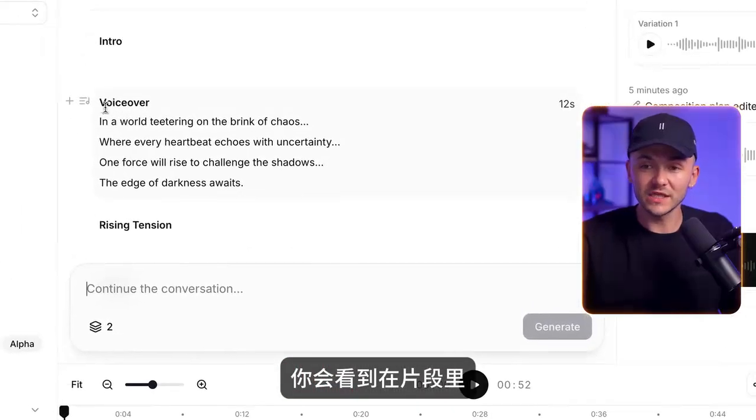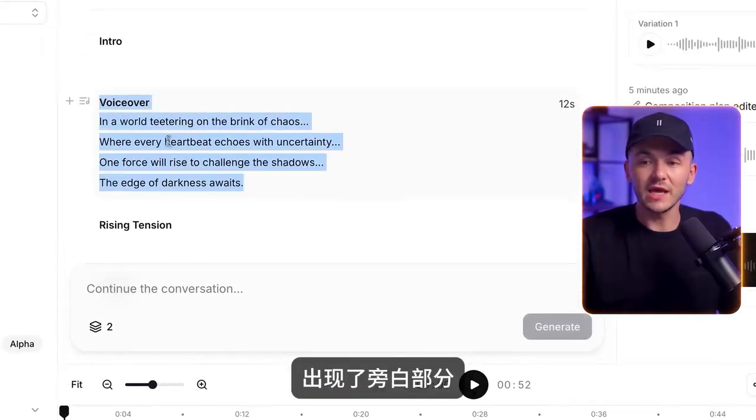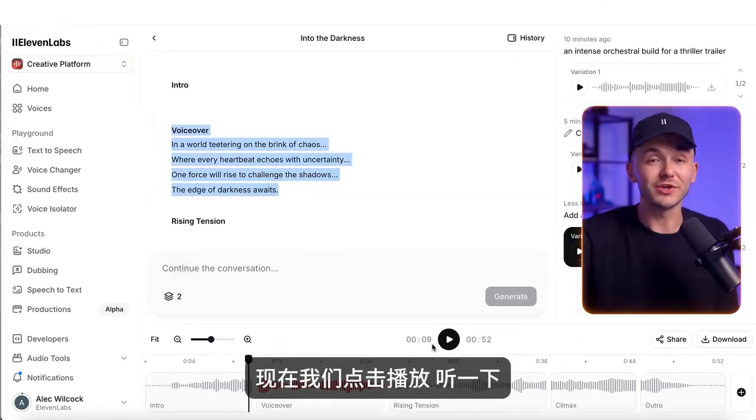And as you can see here, within the sections, we can see the voiceover section and we can see the voiceover that it's chosen to add. So now if we press play, let's take a listen.